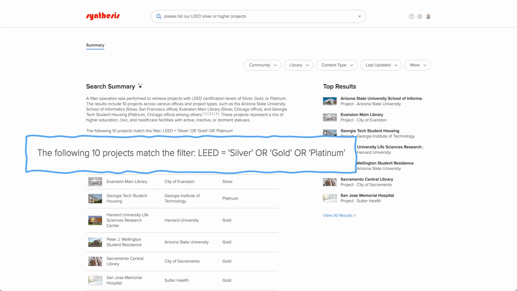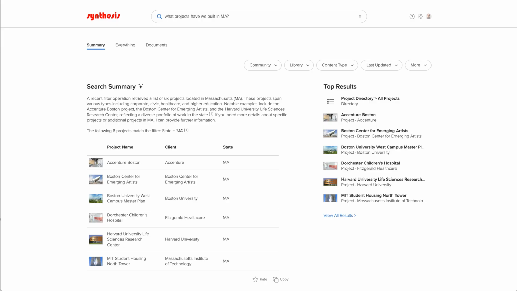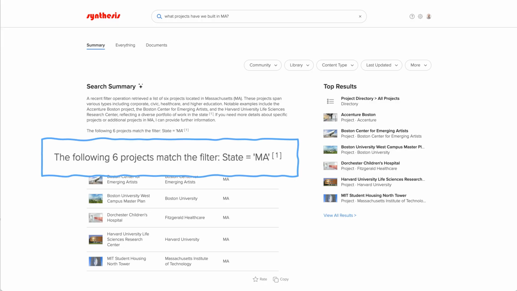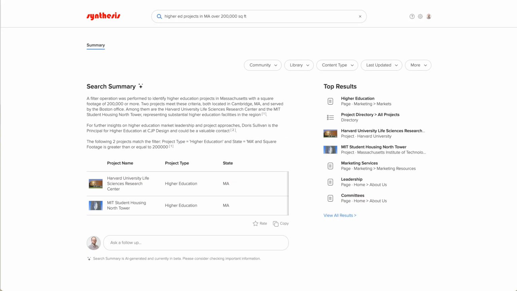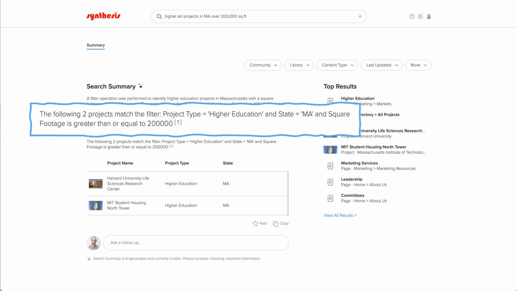Nice. What projects have we built in Massachusetts? You can see that Advanced Project Search uses state equals Massachusetts to find the right projects from the project directory. Higher ed projects in Massachusetts over 200,000 square feet. And you can see that Synthesis filters on project type equals higher education, and state equals Massachusetts, and square footage is greater than or equal to 200,000 in order to find the right 2 projects.